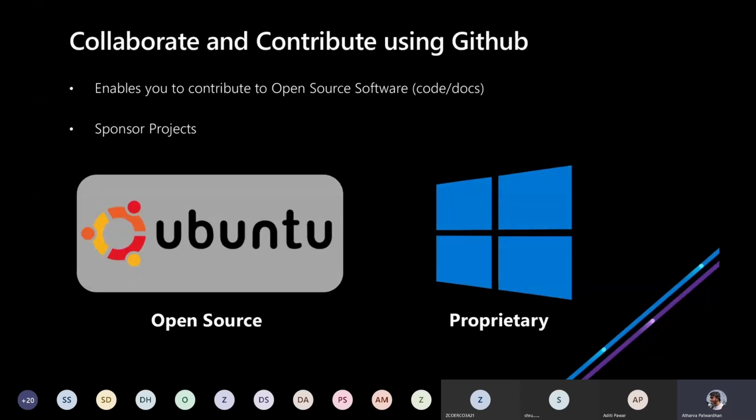Open source software, on the other hand, is free for all. You don't need to pay anything to use open source software. So if they are free, why call it open source? It is because the code of these softwares is open for everybody to view, edit, and use. There are licenses attached to it, which I will show later while demonstrating GitHub. But that's the main point: open source software is free to use software.